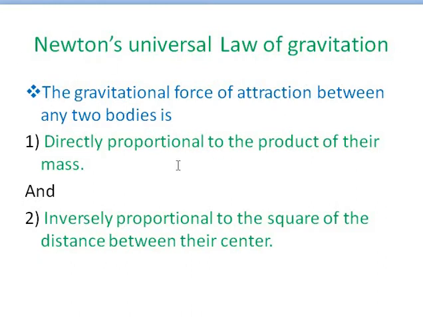So directly proportional to the product of their masses and inversely proportional to the square of the distance between their centers. So the force of attraction that exists between any two bodies is directly proportional to the product of their masses and inversely proportional to the square of the distance between their centers.